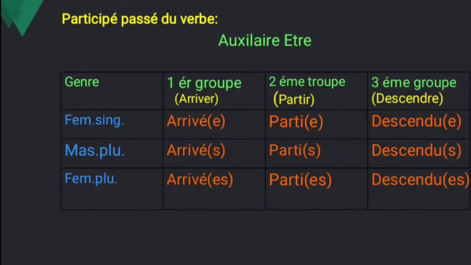For all the verbs, for the feminine singular you have to add e: arrivé, arrivée. For the masculine plural, you have to add what? S. And for the feminine plural you have to add what? Es. And move to the second group: parti, for the feminine singular e, for the masculine plural s, and for the feminine plural es. And third group, descendu: for the feminine singular e, masculine plural s, and feminine plural es. So this is all about the auxiliary être.